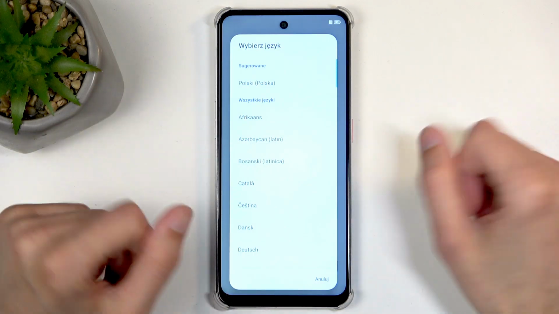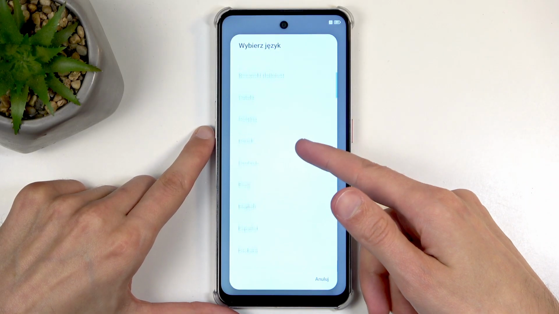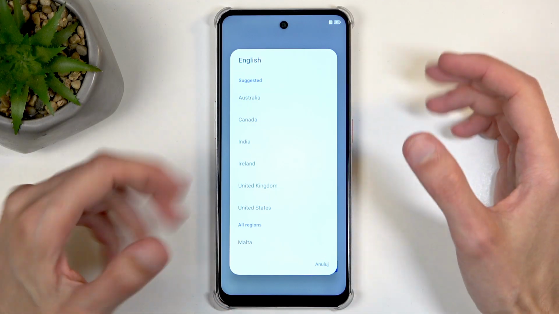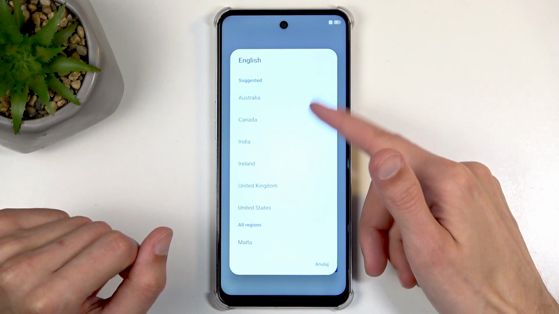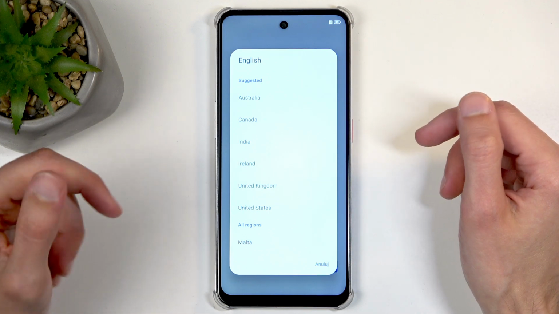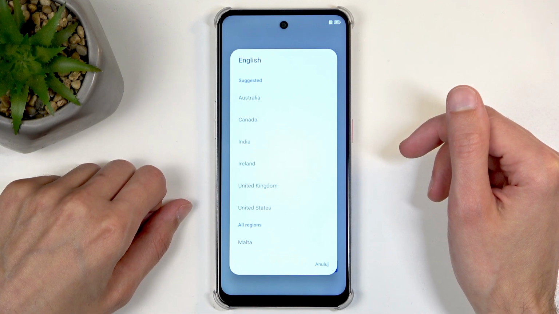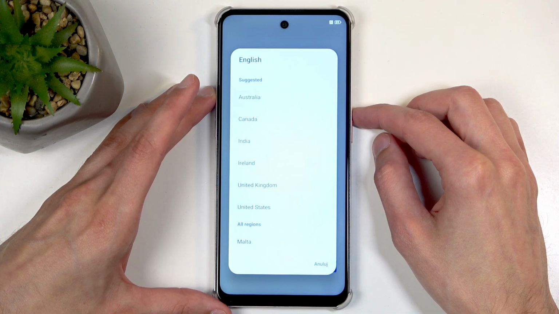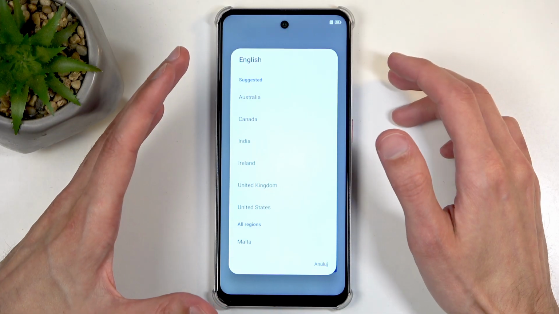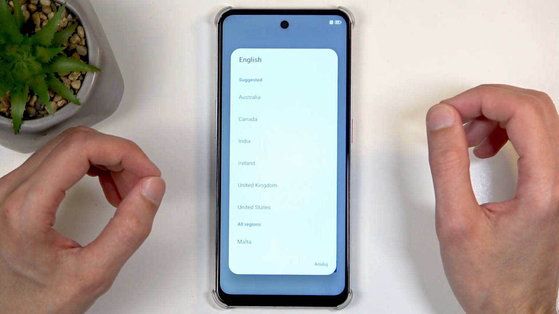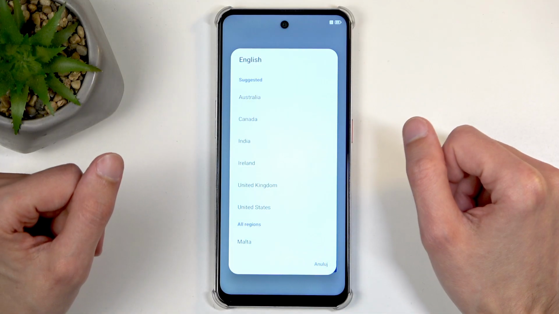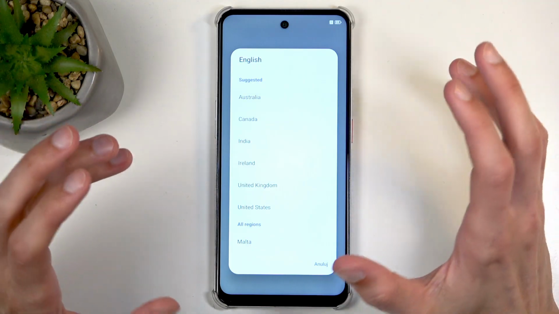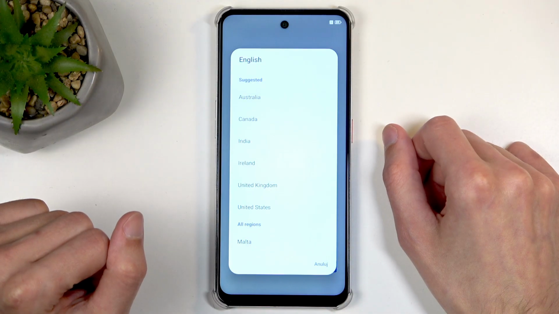And here I'm going to find my desired language, which definitely won't be Polish. And I'm going to select English. Now, when you select a language like English, it does have several different regions right here, so you can choose whichever one. Now, this is purely speculation, as I haven't got the chance to test it out yet. But when it comes down to the region, this actually could possibly lock you into different laws of the region.